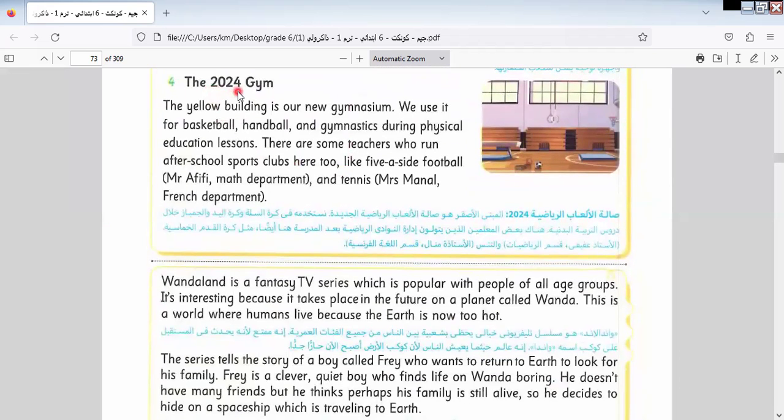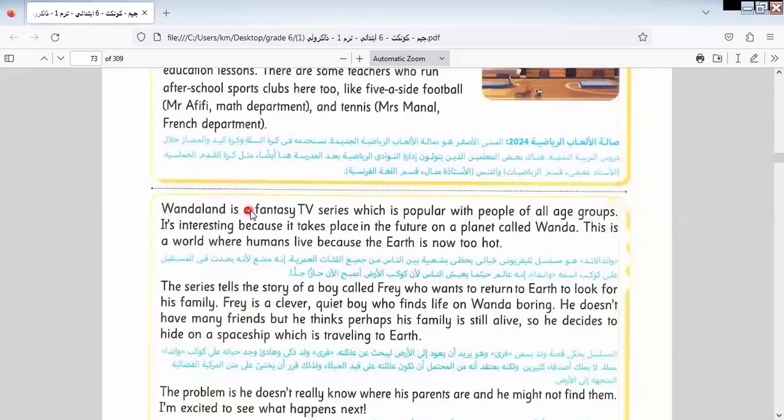The 2024 gym, the yellow building, is our new gymnasium. We use it for basketball, handball, and gymnastics during physical education lessons. There are some teachers who run after school sports clubs here too, like five-a-side football, Mr. Afifi, math department, and tennis, Mrs. Maner, French department.